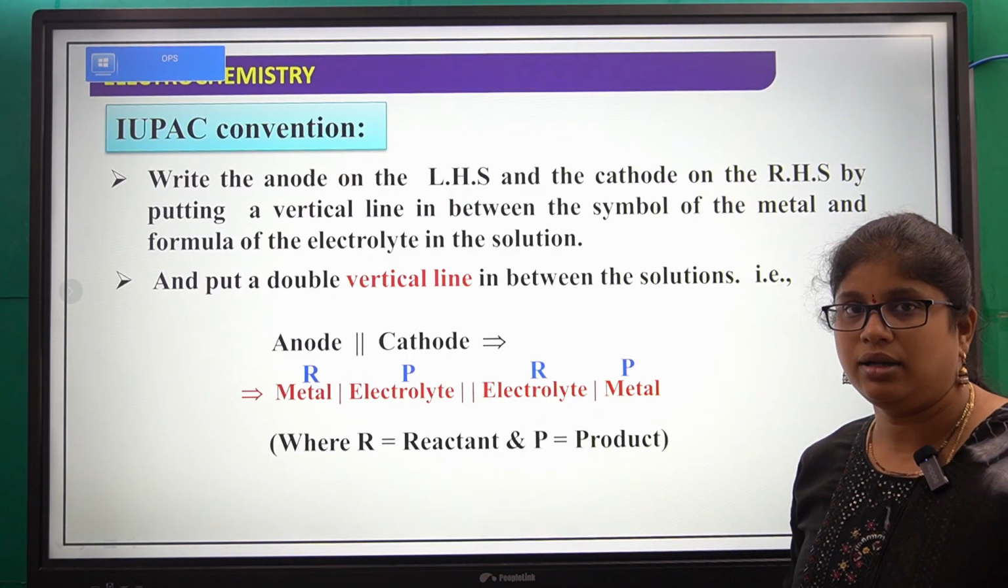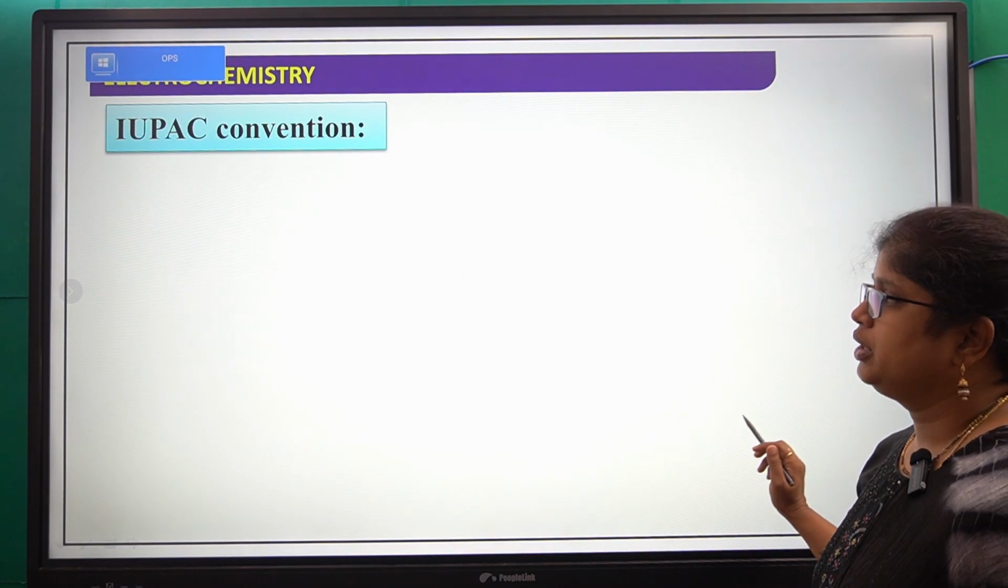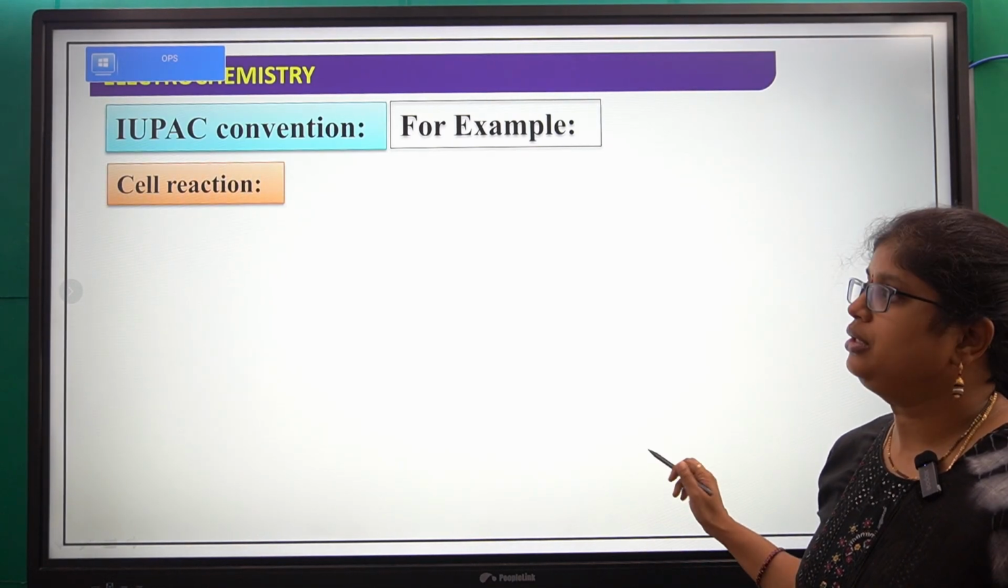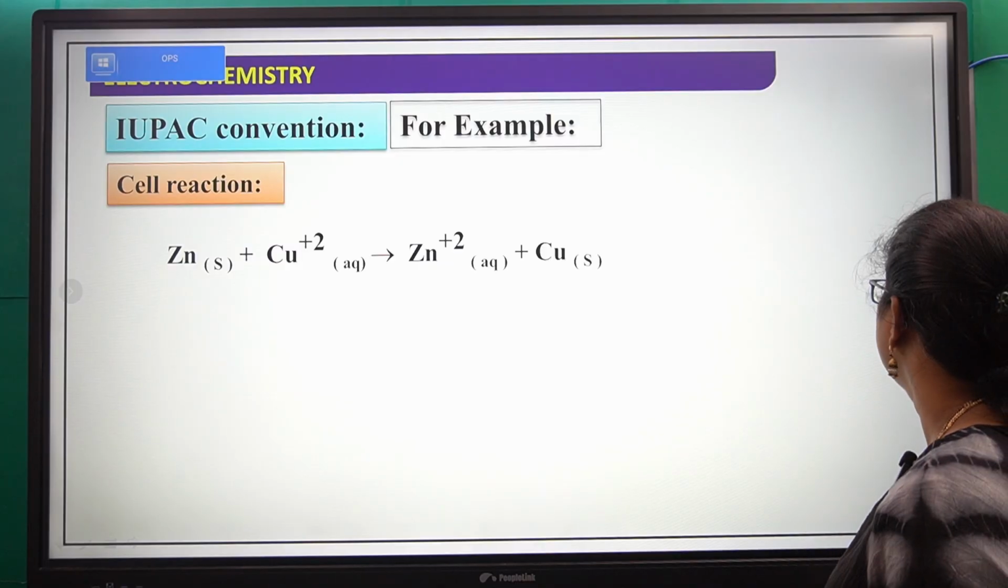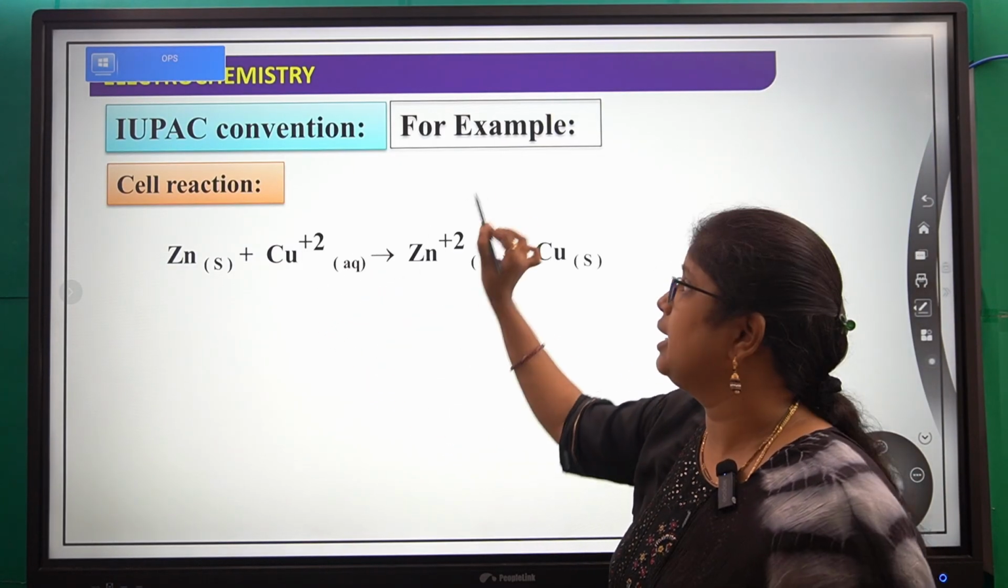Next, what is R? Reactant. What is P? Product. Next, for example, the cell reaction: Zn + Cu²⁺ gives Zn²⁺ + Cu. Here we already discussed this in the Daniell cell, right?